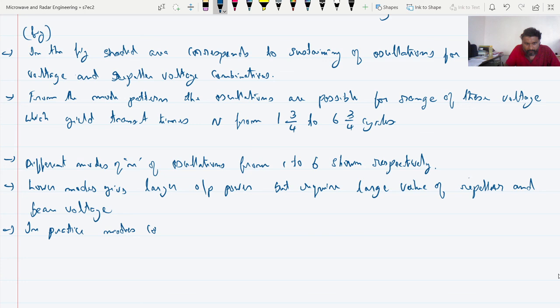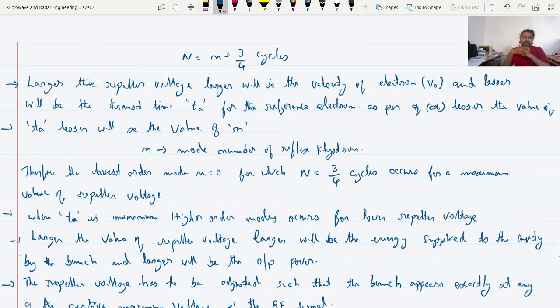Once the mode value is lower, then you have to apply larger Doppler voltage as well as beam voltage.